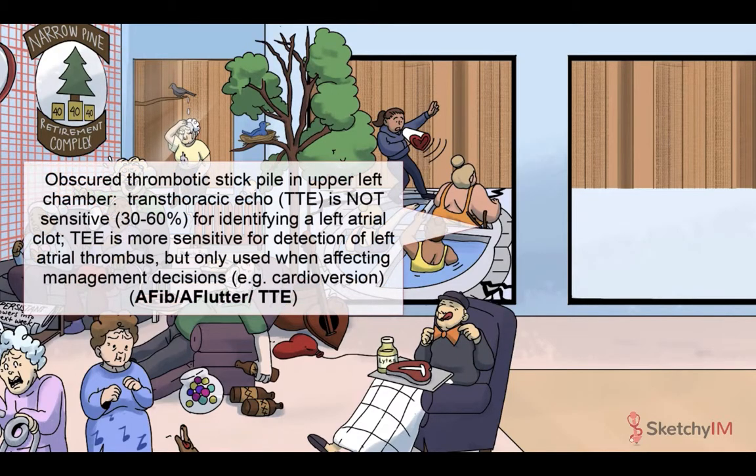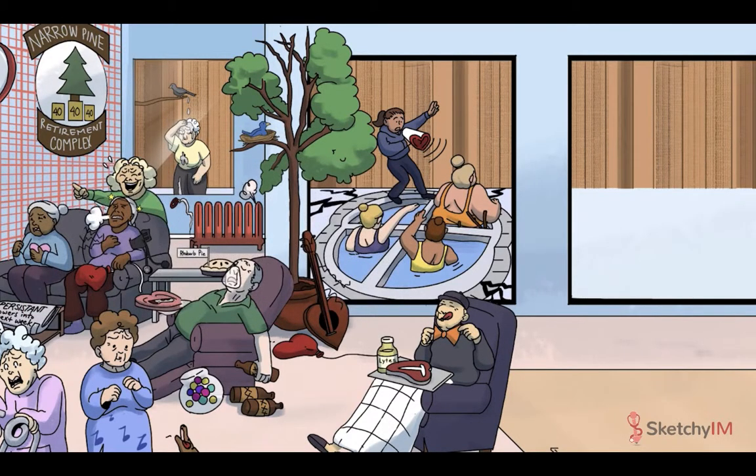What if the AFib AFlutter has caused a clot in the left atrium or left atrial appendage? It sure looks like there's a lot of stasis going on in there as we speak. Well, there's a good chance you won't see the clot on transthoracic echo, particularly if it's in the left atrial appendage. That's why we've made these sticks clogging up the right atrium of the pool obscured. You just can't see what's lurking in there. A transesophageal echo is a far more sensitive test for detection of a clot, but it's more invasive and not routinely used. Transesophageal echo is most helpful for dictating management, specifically whether patients with new onset AFib can be cardioverted early or not. We'll get into that in the next sketch.